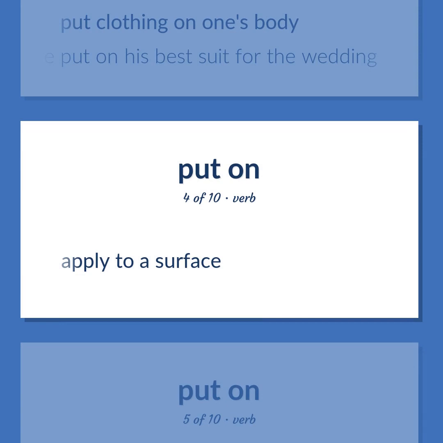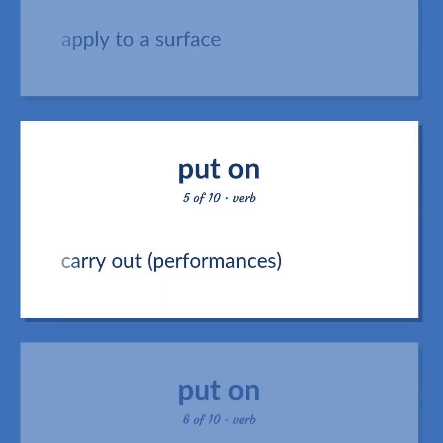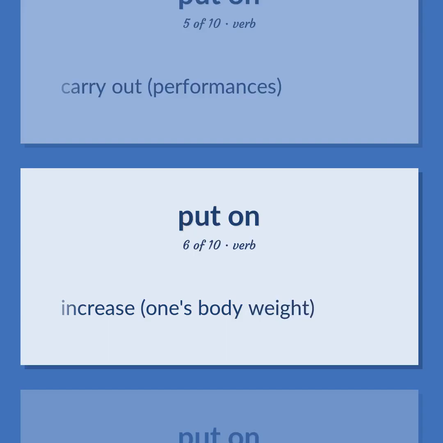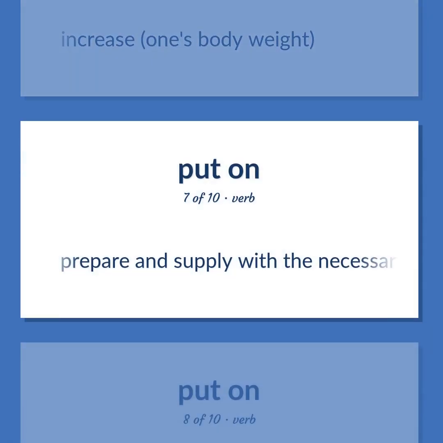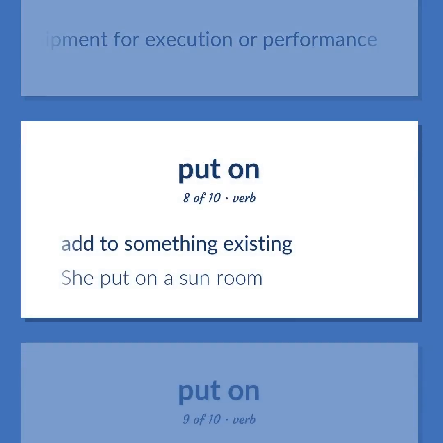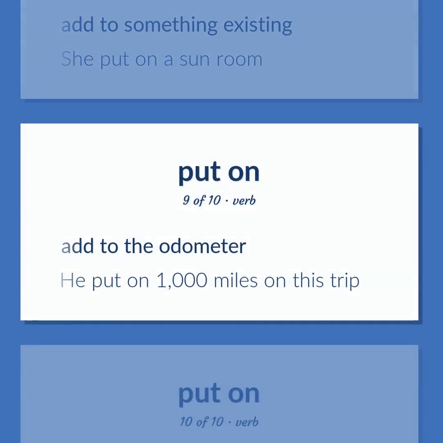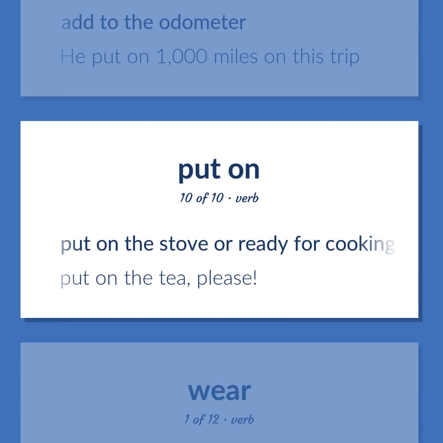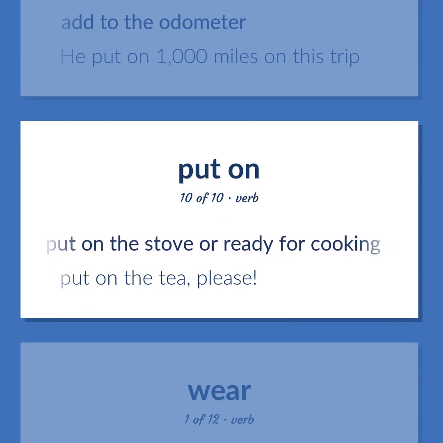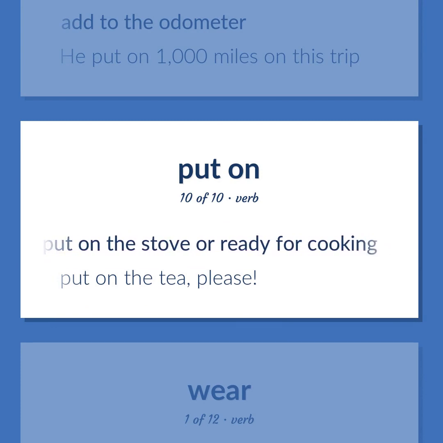Apply to a surface. Carry out performances. Increase one's body weight. Prepare and supply with the necessary equipment for execution or performance. Add to something existing. She put on a sunroom. Add to the odometer. He put on 1,000 miles on this trip. Put on the stove or ready for cooking. Put on the tea, please.